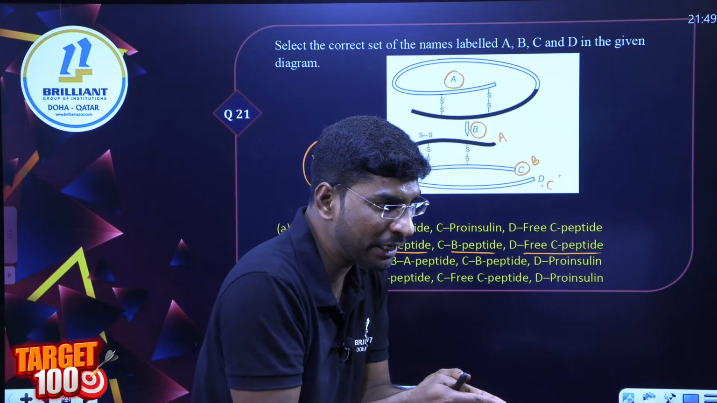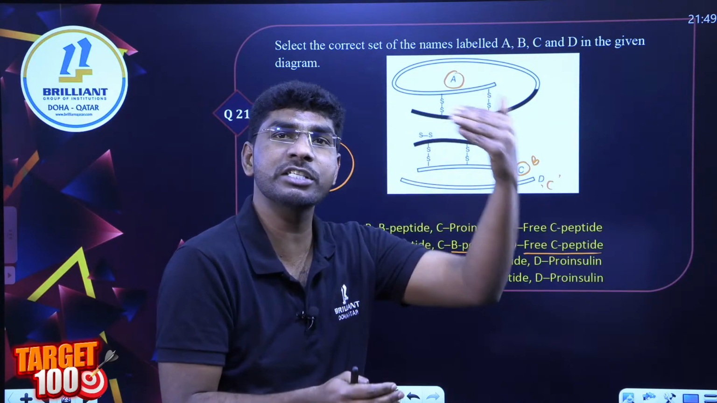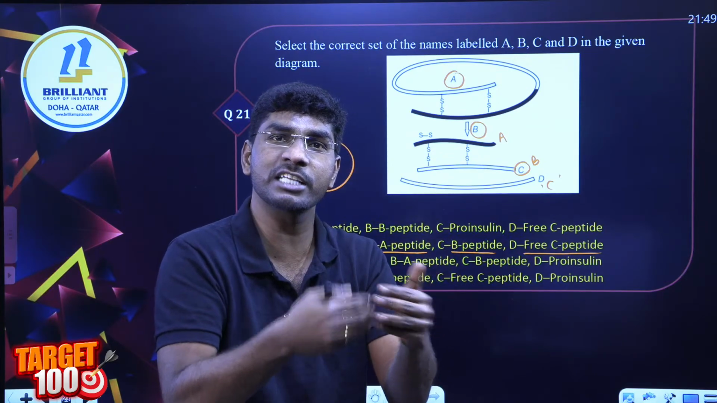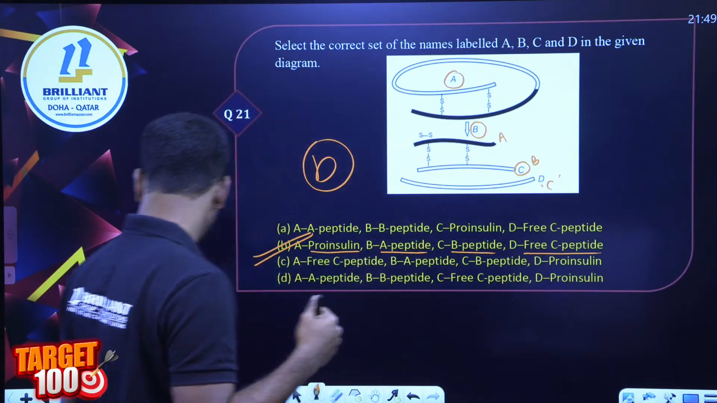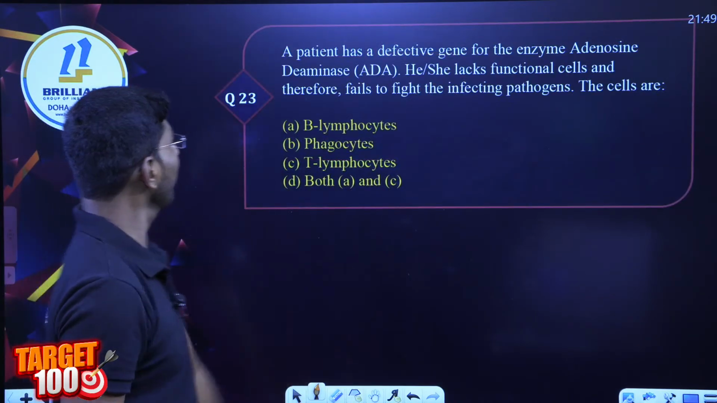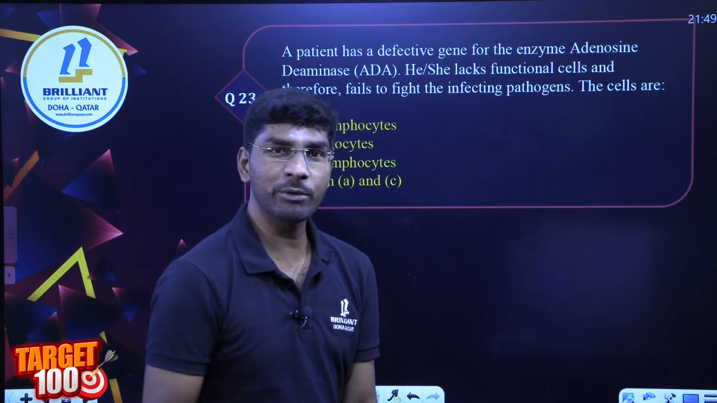The A polypeptide chain is different, and the B polypeptide chain is also different. A particular gene is there, and that gene undergoes transcription and translation to give a particular polypeptide chain. Done. So what is the 22nd answer? Option C.